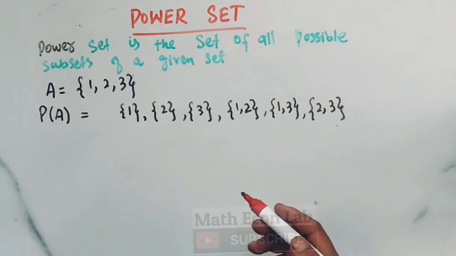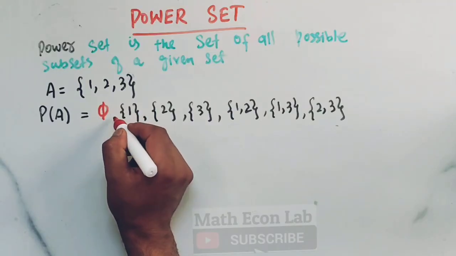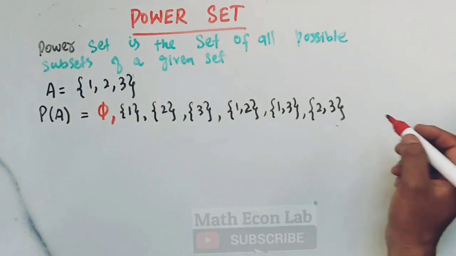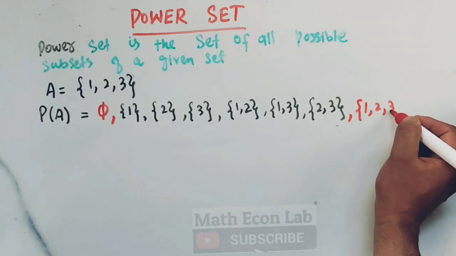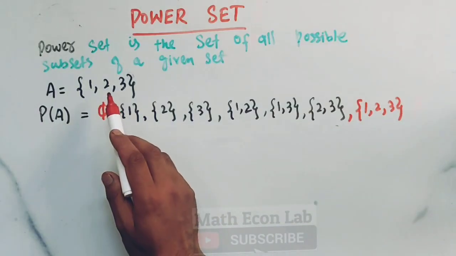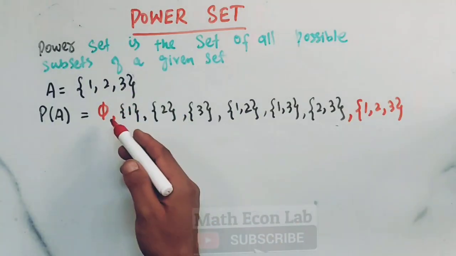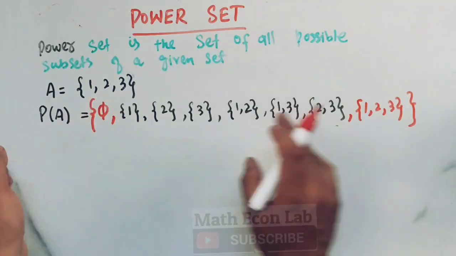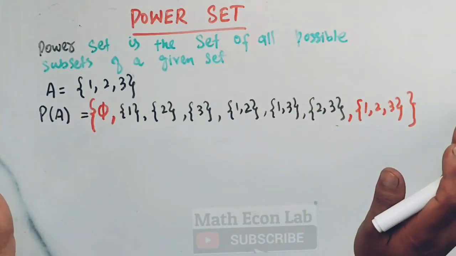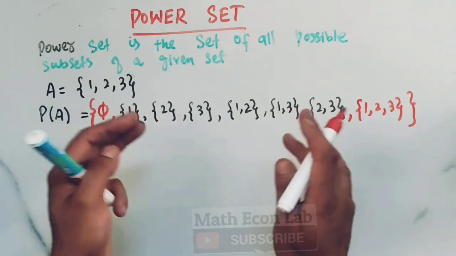Then what do we include in the power set? We include the empty set, what we call the null set or void set, and we also include the given set itself, that is {1, 2, 3}, because a given set is always a subset of itself. Then let us enclose it by curly braces. So this is what we call the power set. The set of all possible subsets of a given set is called the power set.